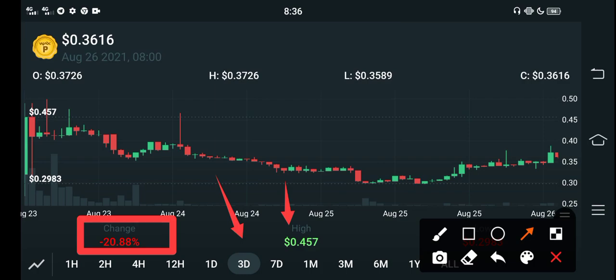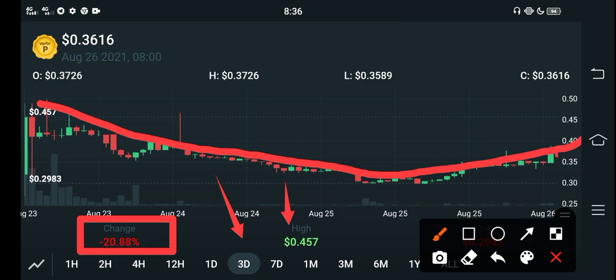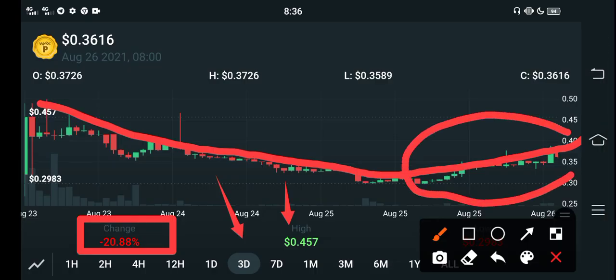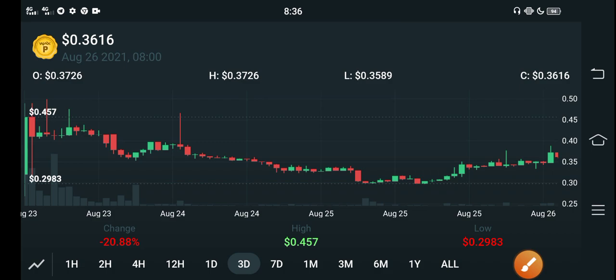Now on the other side, if you look at the price chart, you can see here guys, gradually from 23 August the price of the WAXP went negative, and you can see here guys, just look here, in this time gradually slowly the price of WAXP started to pump, but it is a temporary pump guys. You know what, at this time the price falls down, and I hope for a long time the price continues this kind of falls.